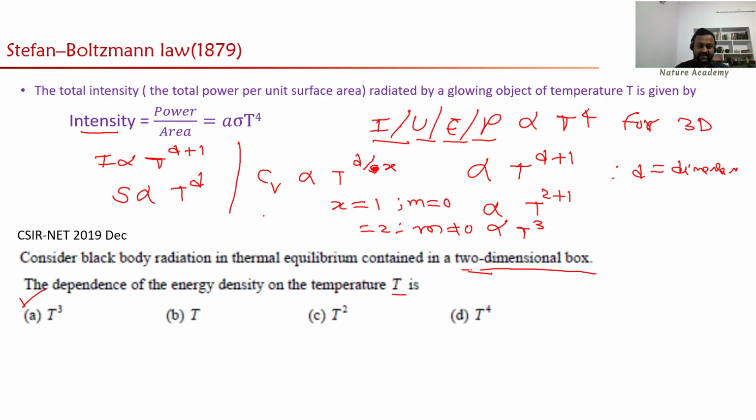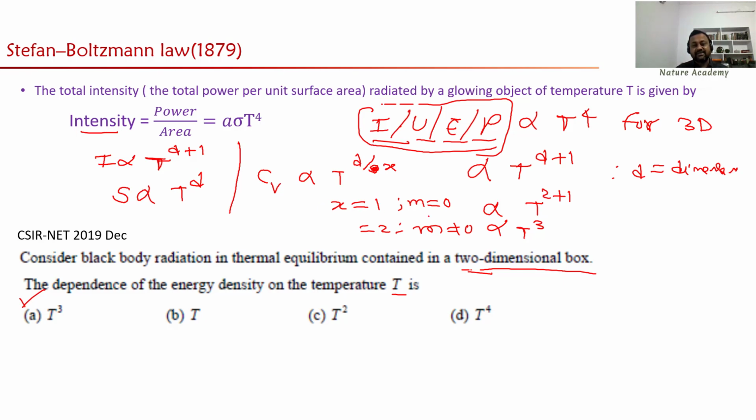Try to focus on these three relations, because there are so many questions in CSIR, JEST, local university exams, and government job exams on these three parameters. One is intensity, energy density, and radiation pressure, proportional to T power D plus 1; entropy is proportional to T power D; and specific heat is proportional to T power D by X.